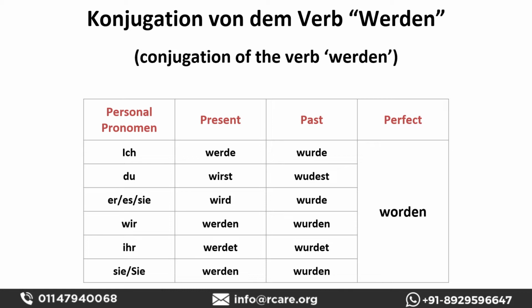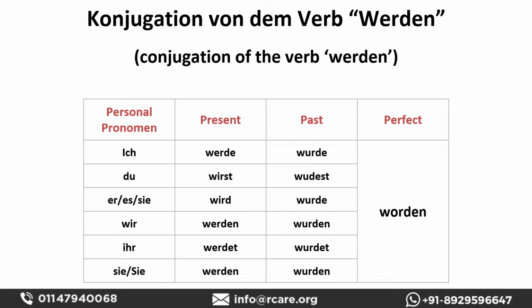Ich wurde, du wurdest, sie wurde, wir wurden, ihr wurdet, sie wurden. And when we change this werden into the perfect form, it will be worden in all the cases, because we only have one perfect form.